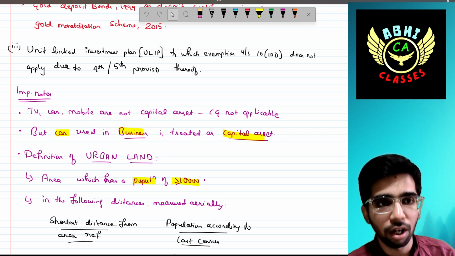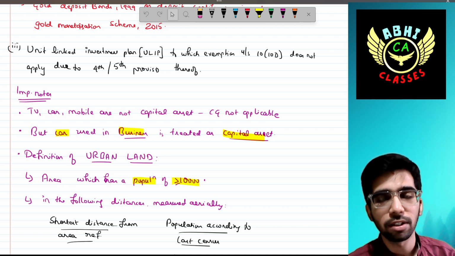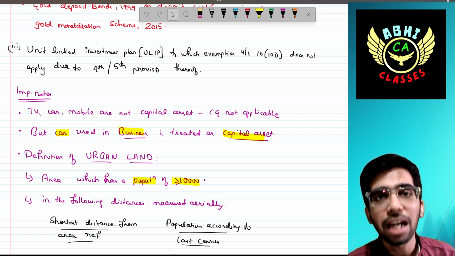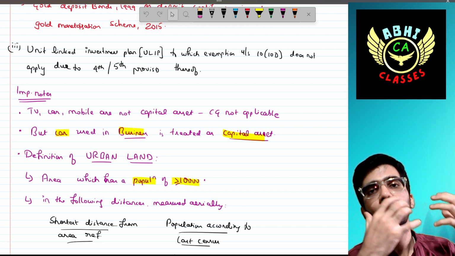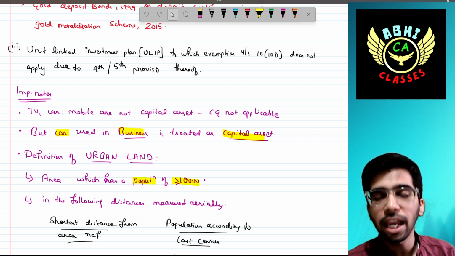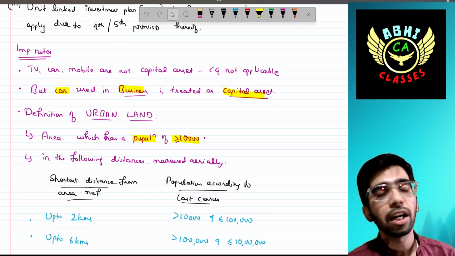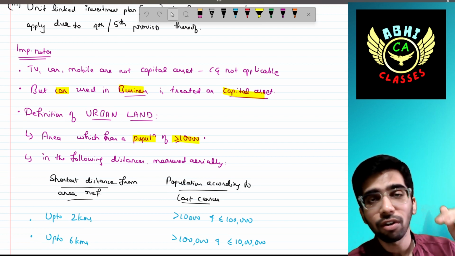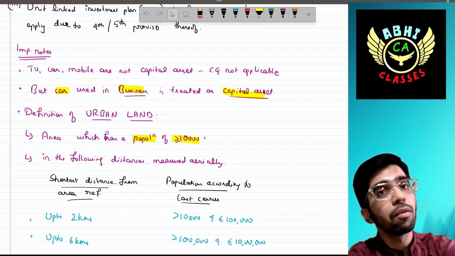But a car used in the business is treated as a capital asset. If I am having a trading business and my car is used for trading purposes, if I sell that car to anyone else, then the capital gain would arise. Simple. But if I am not using any car for my trading purpose, and I transfer that car to any person, then capital gain would not arise.